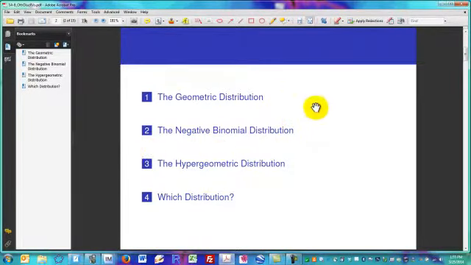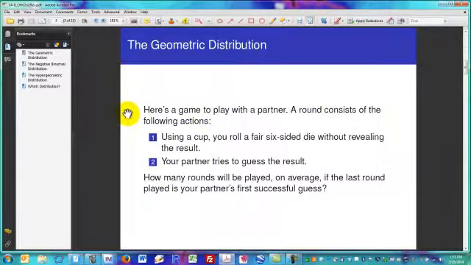I'll do a short video on each of the three distributions, and then we'll finish with trying to apply distributions to specific settings by recognizing which distribution applies to a contextualized situation. So let's get started with the geometric distribution.